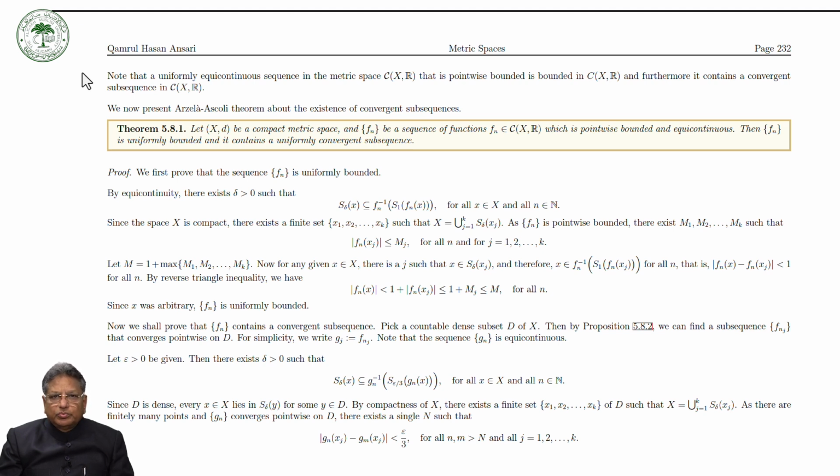Before going to prove this Arzela-Ascoli theorem, let us prove the following Arzela-Ascoli theorem about the existence of convergent subsequences.